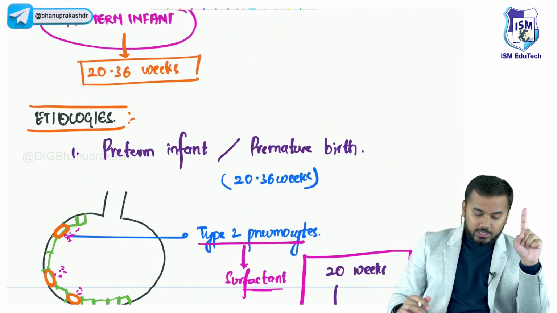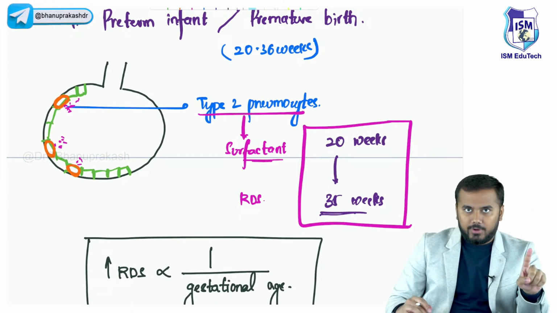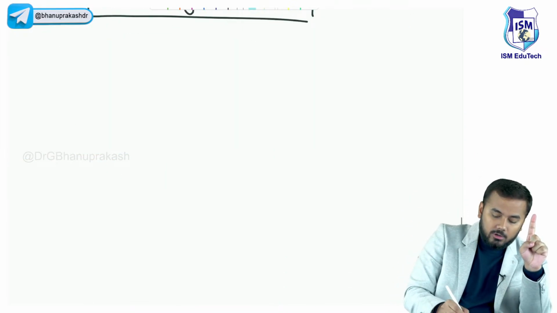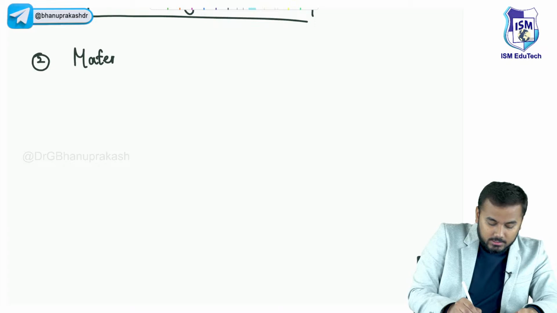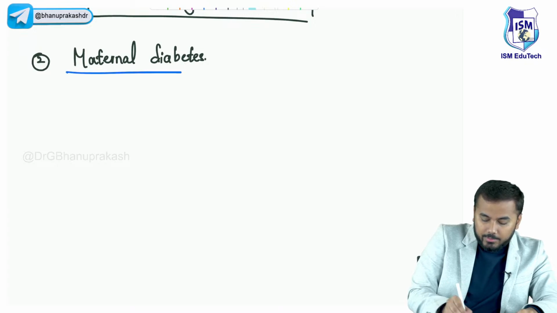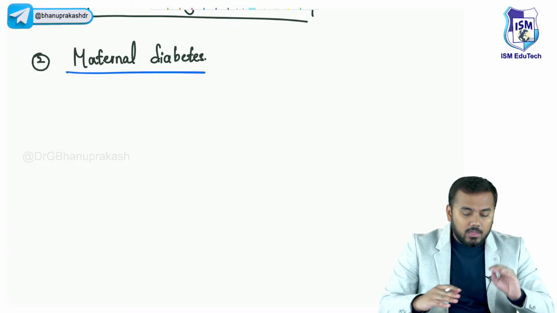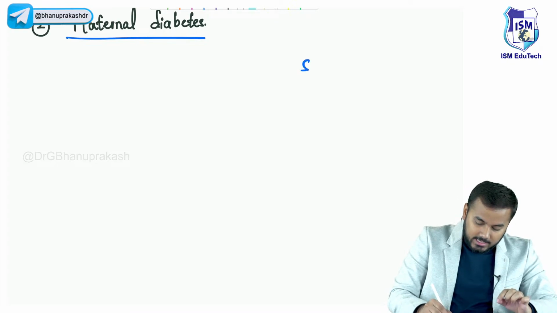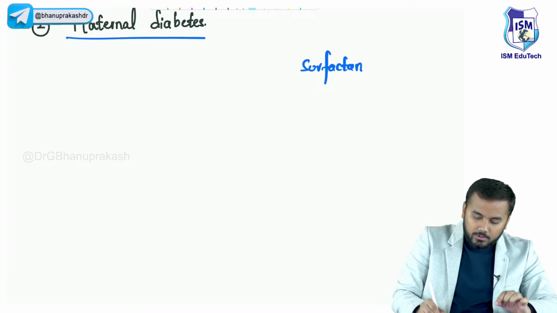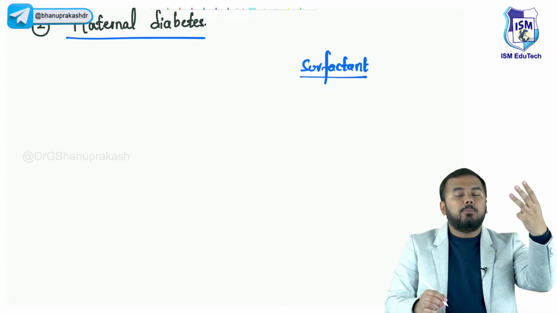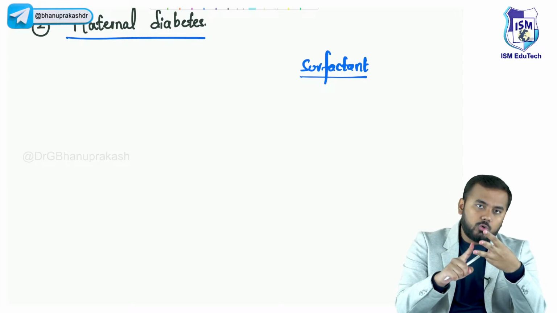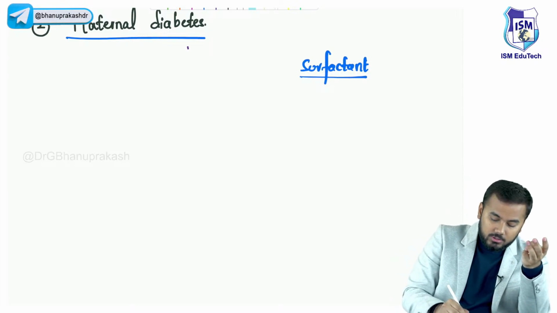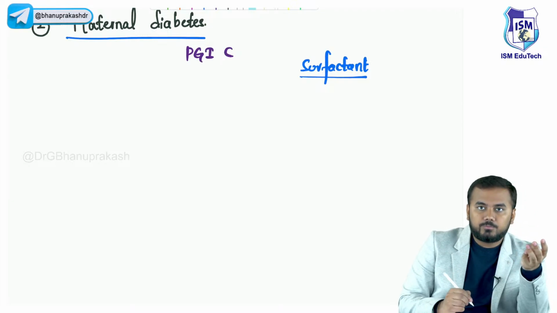So the first important thing, premature और preterm infant, ठीक है, ये पहला etiology है। अभी दूसरा etiology देखेंगे, what is the second one? Second important thing is maternal diabetes. Now before I discuss maternal diabetes, one very important thing I want to tell you is that surfactant is mainly having three important components. क्या है वो? एक है PG, one is called PC, one is called PI. All of you know PGI Chandigarh, right? So remember it as PGI Chandigarh, right?